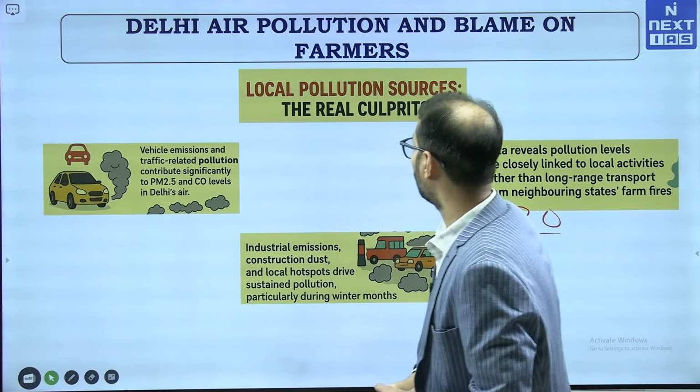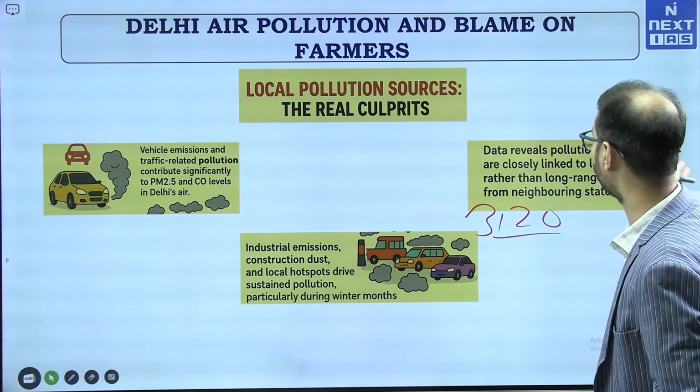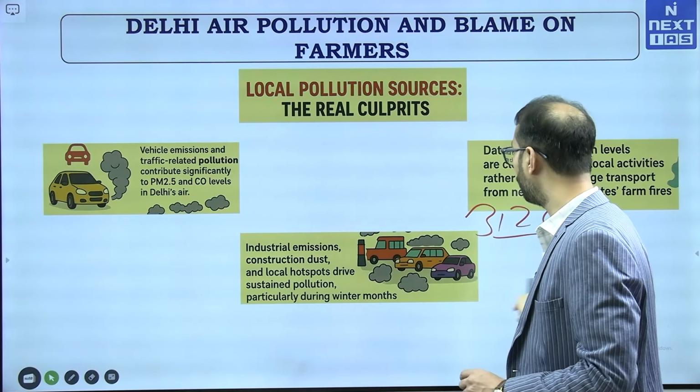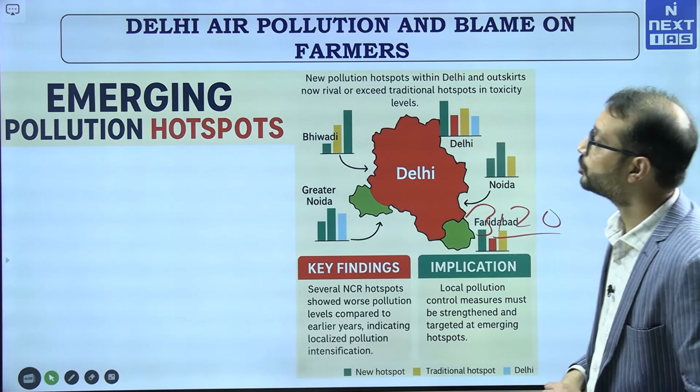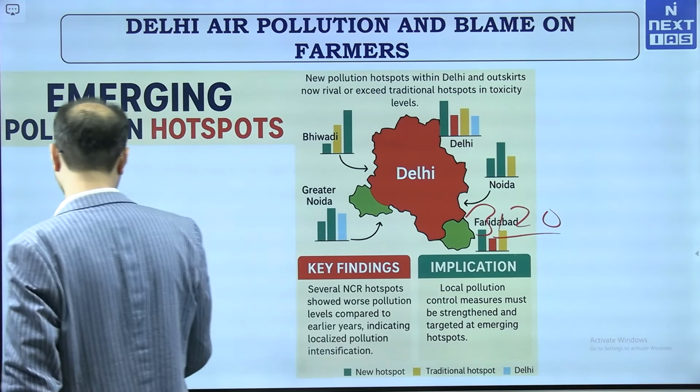Okay. So, I just mentioned the local pollution source, the real culprits. So, this is just briefly highlighting it, you can note it down. Moving on to the next slide. So, what is happening is we are seeing emergence of pollution hotspots in Delhi.